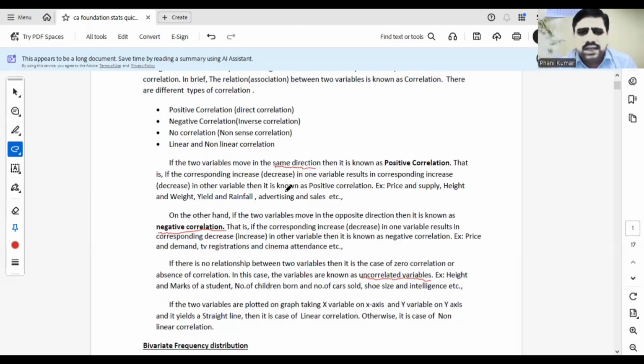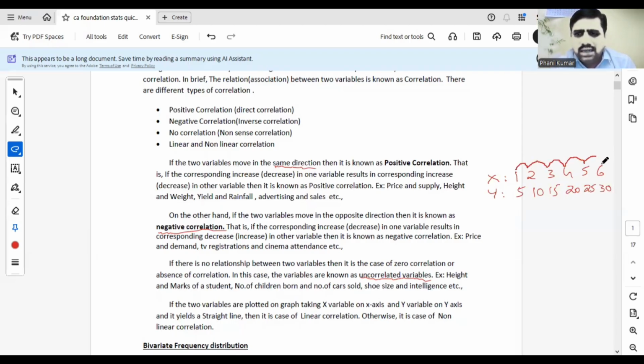Similarly, the next definition is linear and non-linear correlation. What is meant by linear correlation? If the change is in a constant ratio, that means, suppose the two variables are plotted on a graph, taking the x variable on the x-axis and the y variable on the y-axis, and it yields a straight line. Our variable values will be like this. X variable, for example, 1, 2, 3, 4, 5 and 6. Corresponding y variable values, for example, 5, 10, 15, 20, 25, 30. What is happening here? The x variable is increasing constantly.